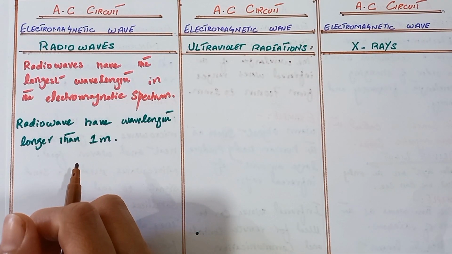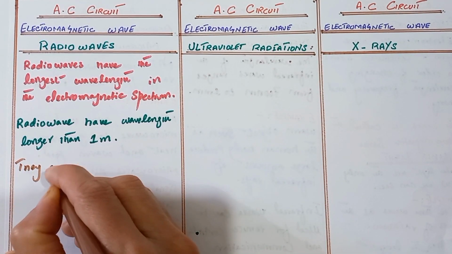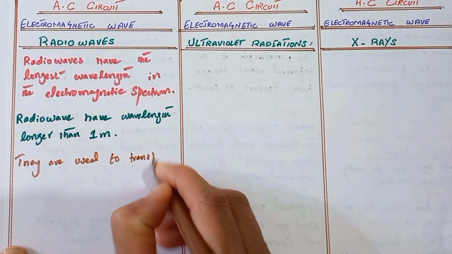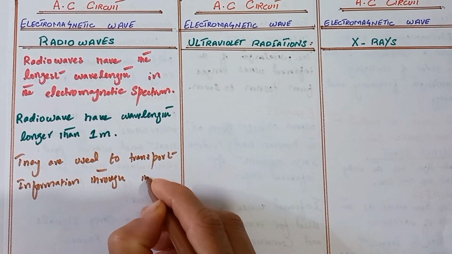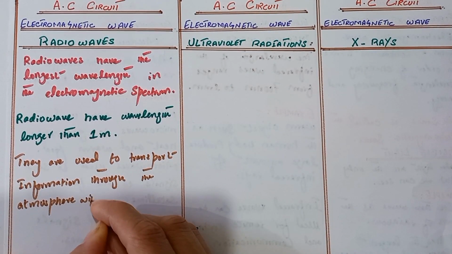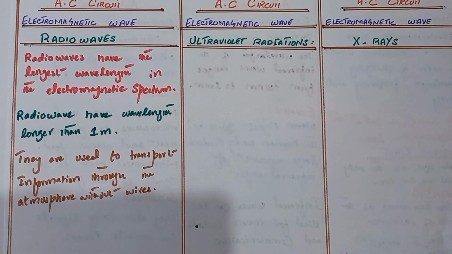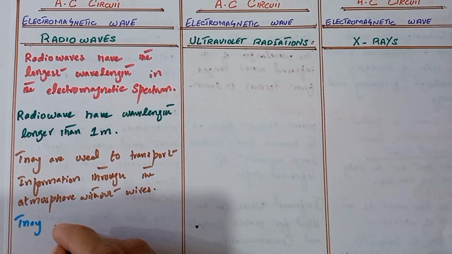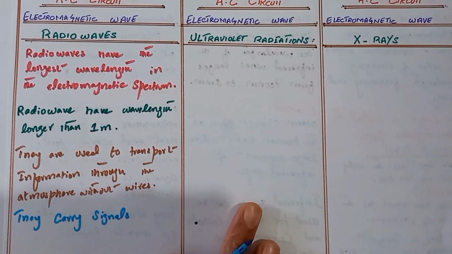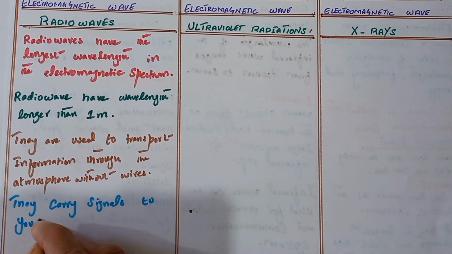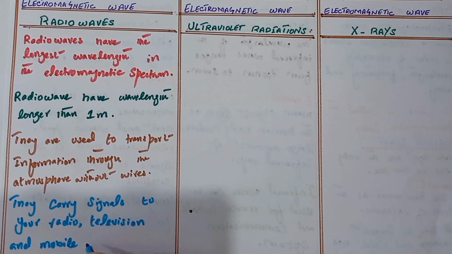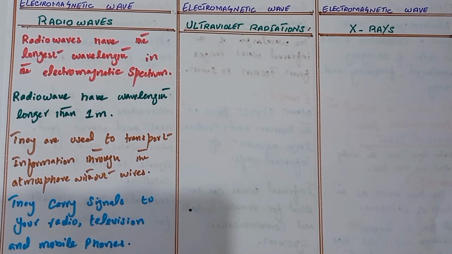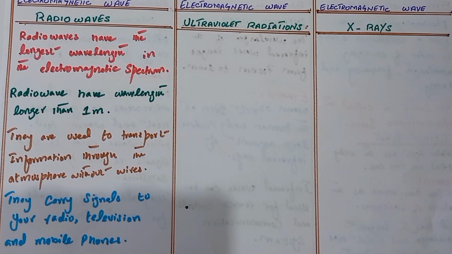They are used to transport information through the atmosphere without wires. They carry signals to your radio, television, and mobile phones. These are the properties of the radio waves and examples where we can use the radio waves.